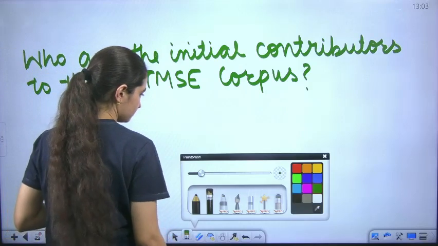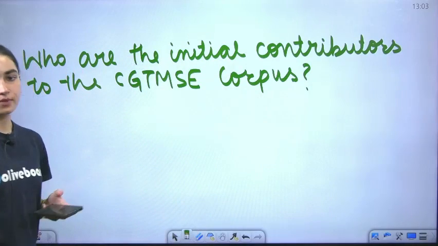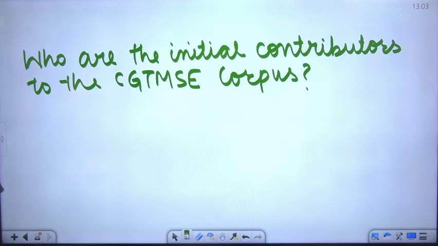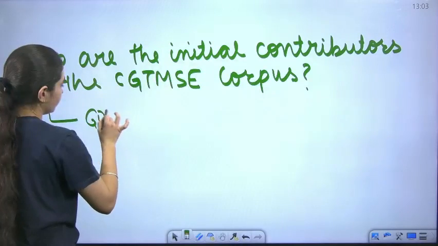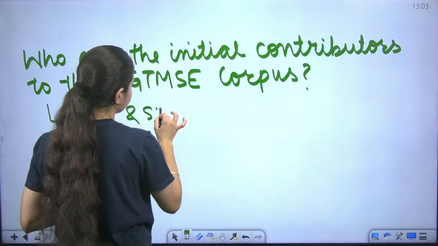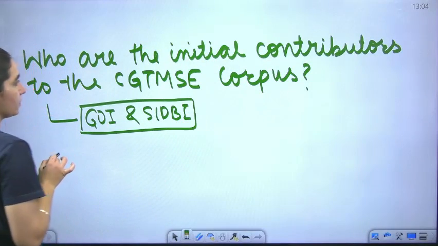Who is the one? Who are the initial contributors? Correct. So we have the Government of India, but along with that, SIDBI as well. So just remember it. This is the correct answer to this question. Okay. Next question.